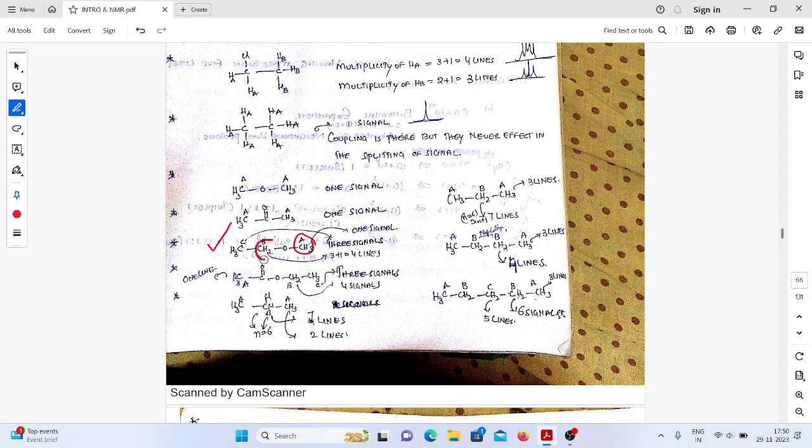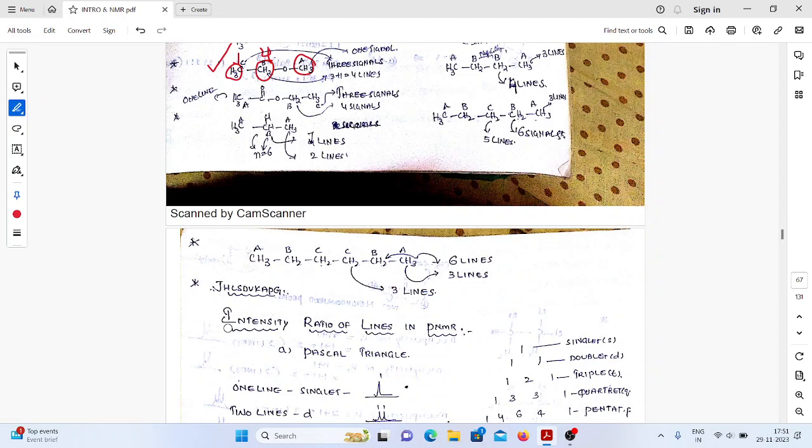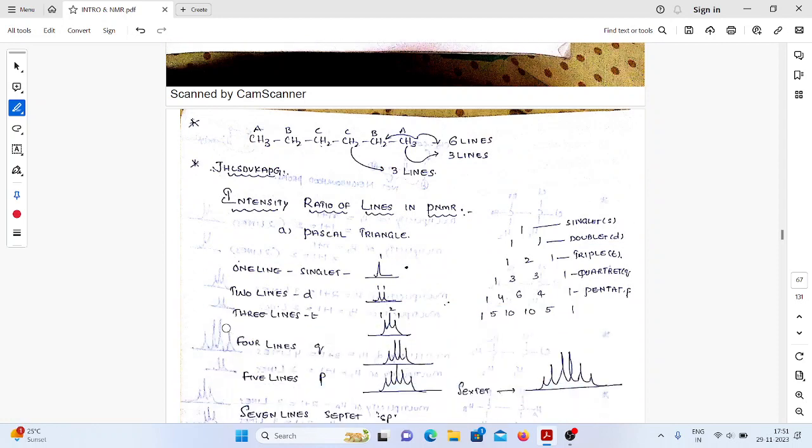The splitting pattern of the two protons depends on what? The adjacent CH3. So adjacent we are having 3. So 3 plus 1 will become what? 4. That's why 4 lines for these two protons. So if we consider the CH3, we need to depend on what? These two, adjacent 2. So 2 plus 1 becomes 3. So 3 lines we will get for the compound. So in this way we can identify the number of lines for each and every set of protons.